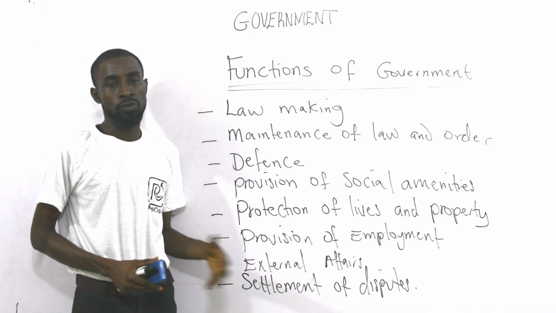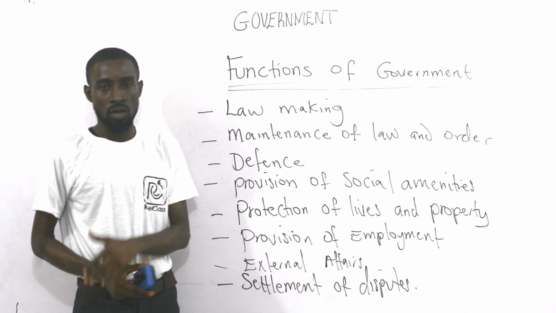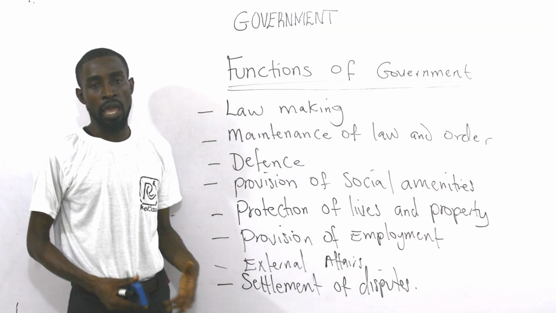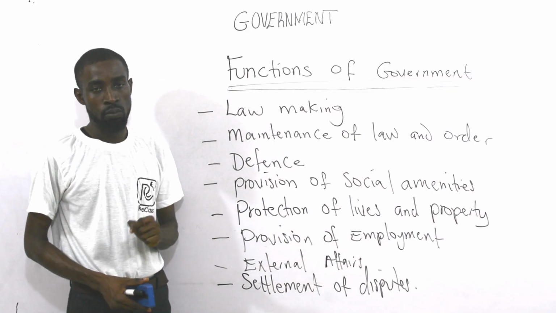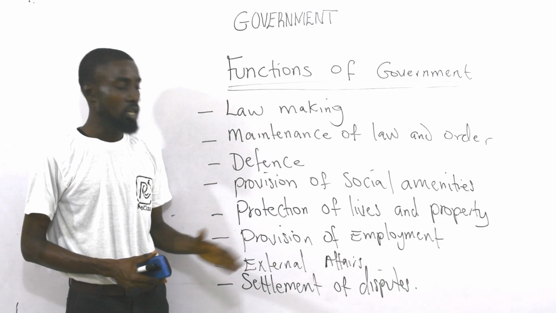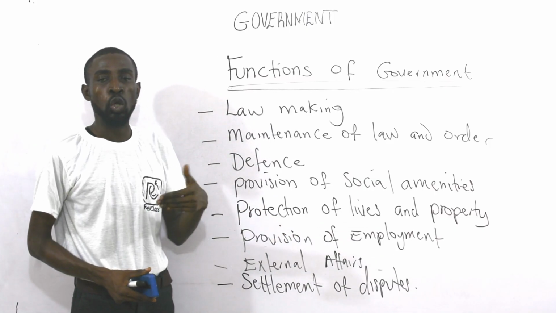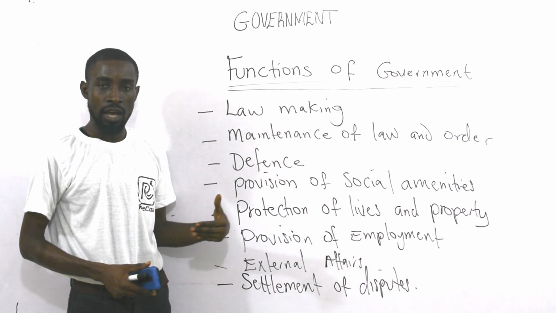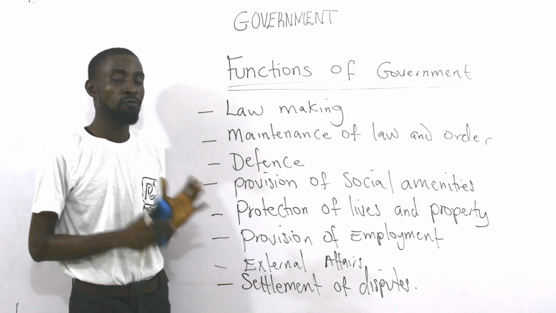Then we talk about settlement of disputes. Government should be able to settle disputes among individuals and the state, or individuals and private organizations, and the body that does so is the judiciary. When you are not okay, you have to take the issue up to the court, and it is the court that will resolve the issue. Whoever is guilty is subject to such, and if you are innocent, the court also pronounces that. So these are the functions of government, although we have some others added, these are the major ones.